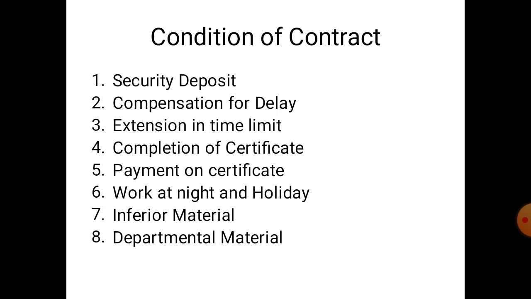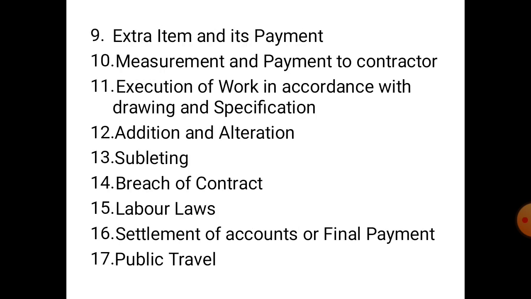So the first one is security deposit, second is compensation for delay, third is extension in time limit, fourth is completion certificate, fifth is payment on certificate, sixth is work at night and holiday, seventh is inferior material, eighth is departmental material, ninth is extra item and its payment, tenth is measurement and payment to contractor, 11th is execution of work in accordance with drawing and specification, 12th is addition and alteration, 13 is subletting, 14 is breach of contract,